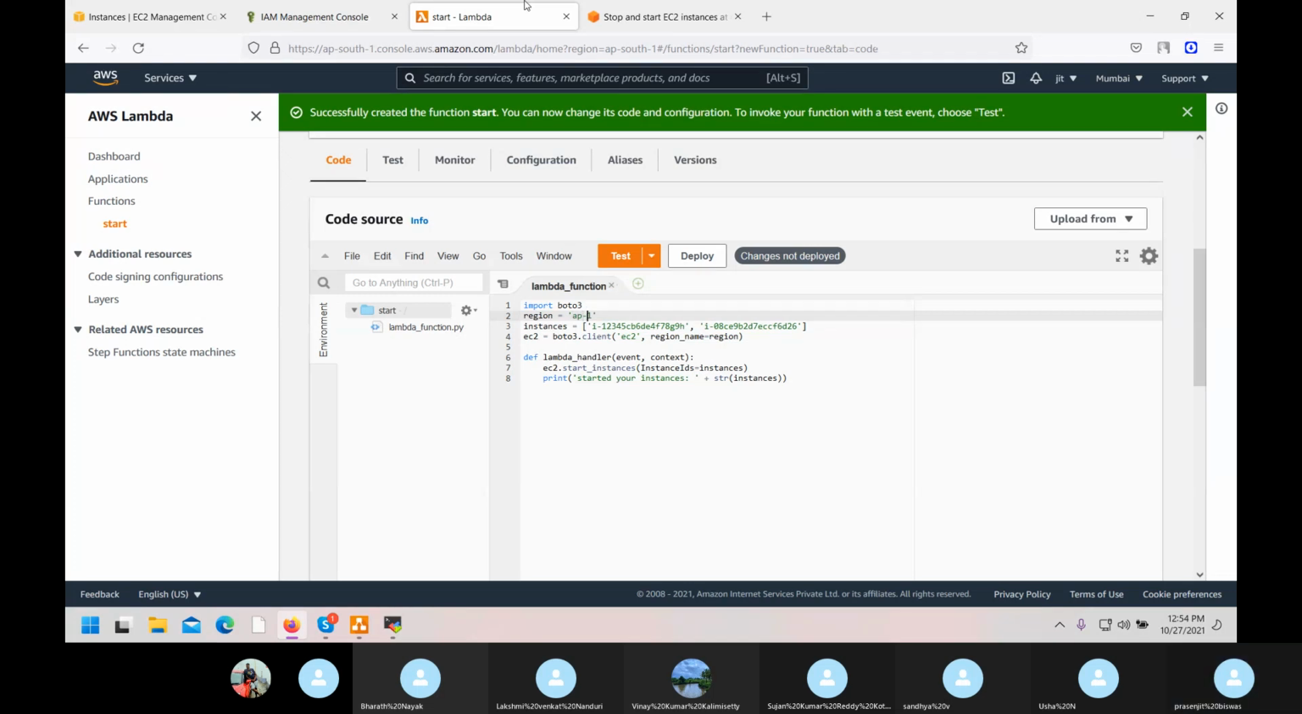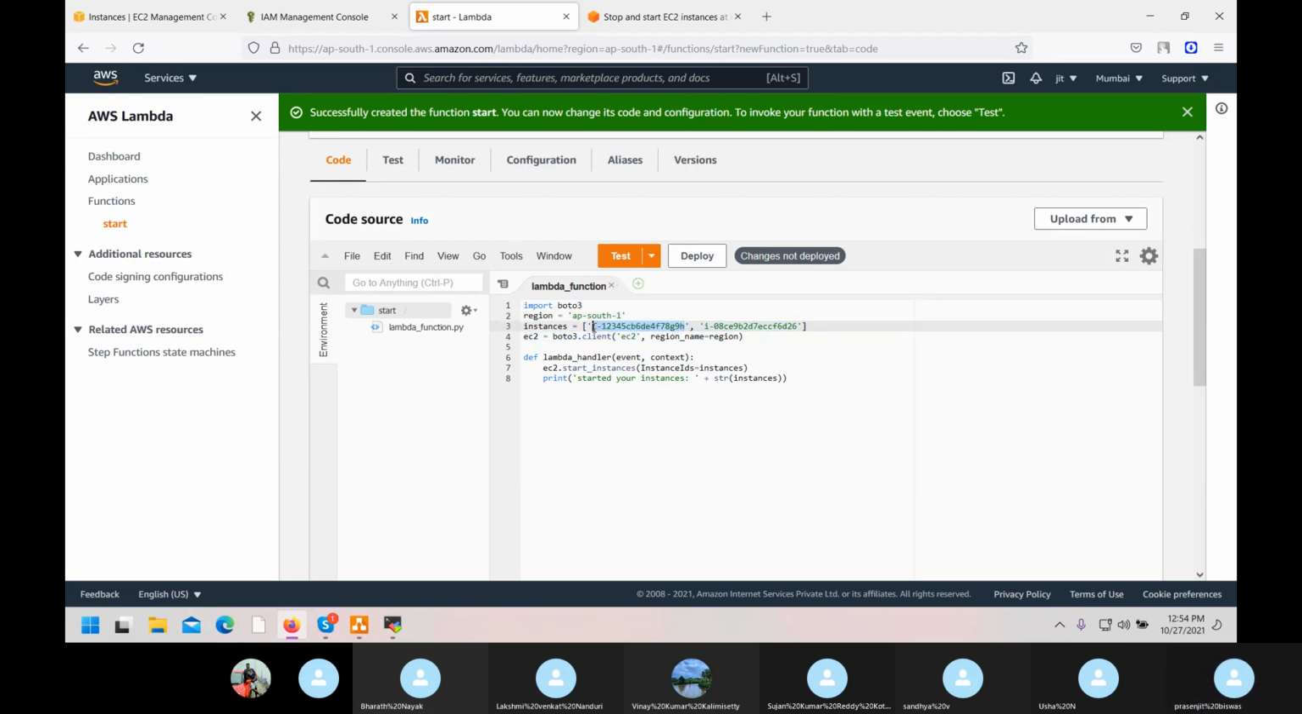AP South 1. Availability zone comes with ABC. Region comes with only a number. AP South 1 or AP South 2, something will come. ABC is for availability zone, not for region. Okay? This is one. Next, you have to change this instance.